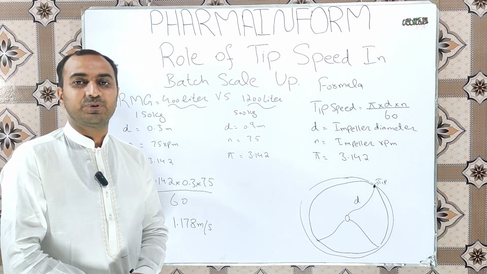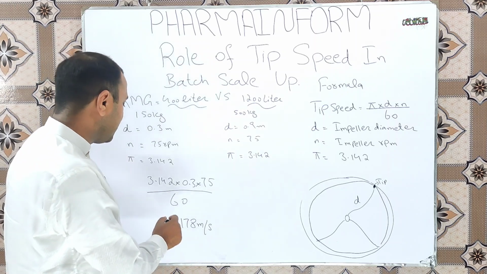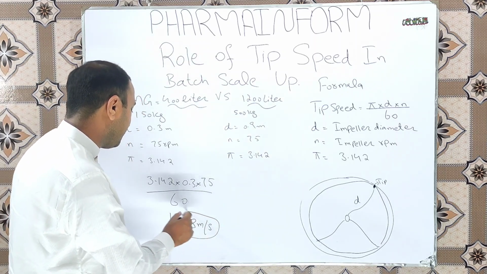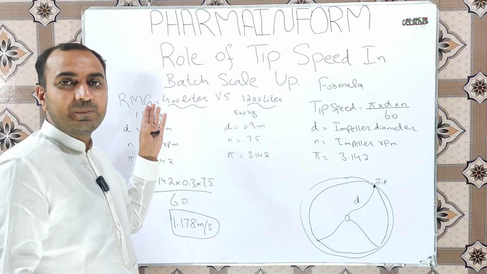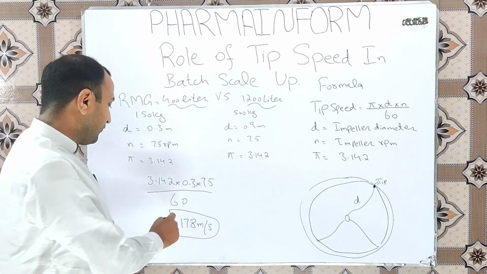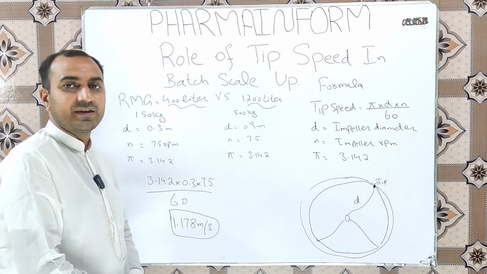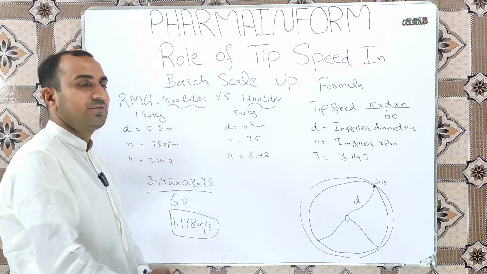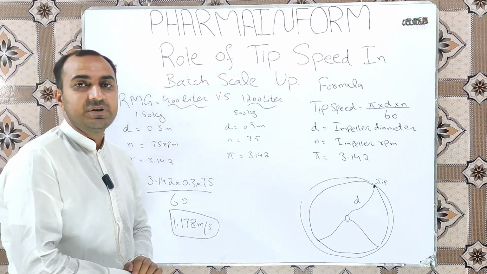Our tip speed in the 400 liter rapid mixing granulator is 1.178 meter per second. The tip of the impeller blade in the 400 liter RMG covers 1.178 meter distance in 1 second when it is set at 75 RPM and has a diameter of 0.3 meter.